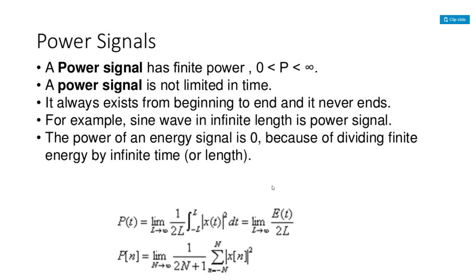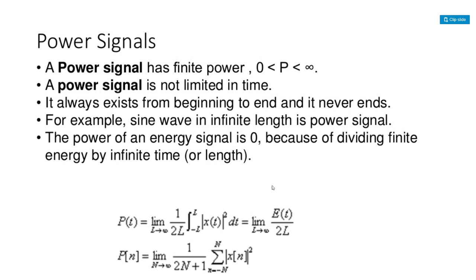A power signal has finite power. The power has to be finite. A power signal is not limited in time. It always exists from the beginning to the end, and it never ends. That means the periodic signals and the aperiodic signals continuously vary with time. In the case of an energy signal, we can calculate the energy of a signal in a limited duration of time, whereas the power signal is not limited in time. It always exists from the beginning to the end, and it never ends.